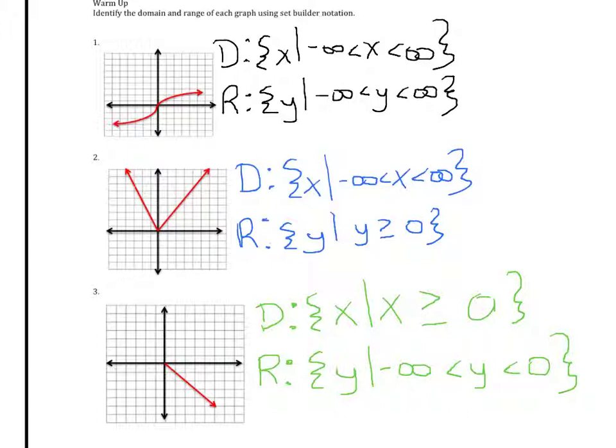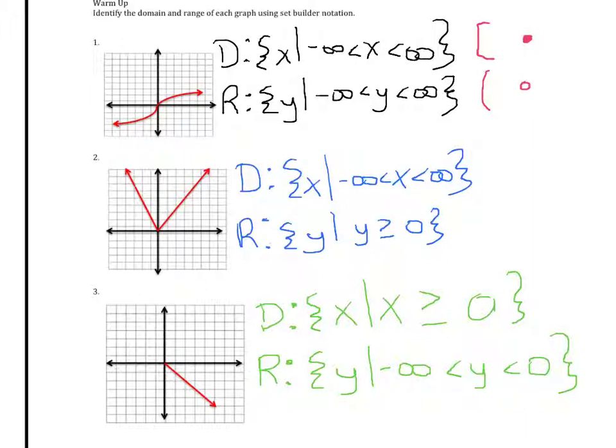domain is x such that negative infinity is less than x is less than infinity, or it's all real numbers for both domain and range. And so the way you write that in interval notation, I talked to them about, well, interval notation is just a shortcut for set builder notation. And it still is, the meaning comes from the inequalities, and that's why we started with it, where a bracket is going to mean a closed circle, or that it includes the number, and a parenthesis is going to mean an open circle, that it does not include the number.